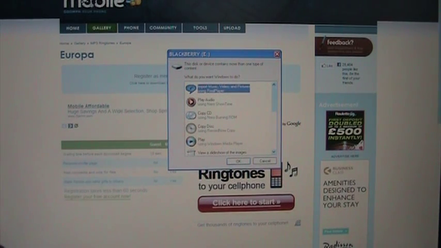Hi guys, now I'm going to teach you how to take the music that you downloaded onto your computer from Mobile9, how you're going to install it into your cell phone.